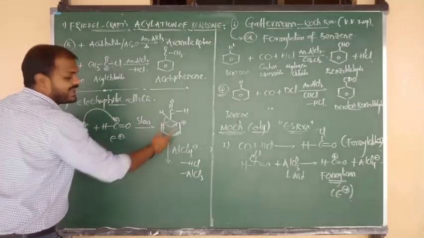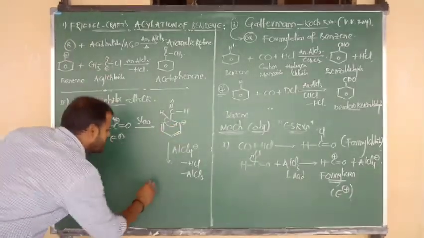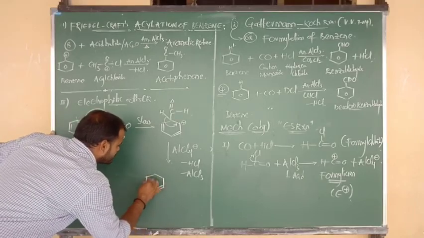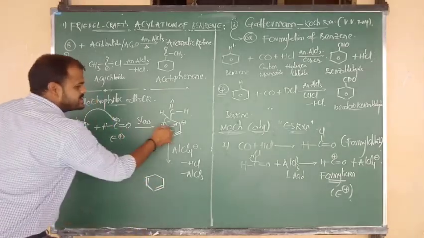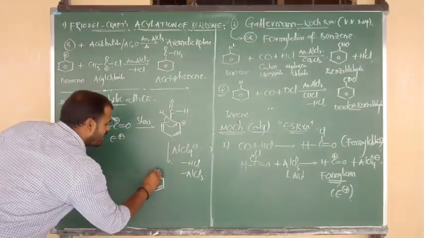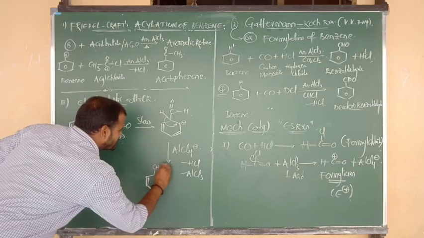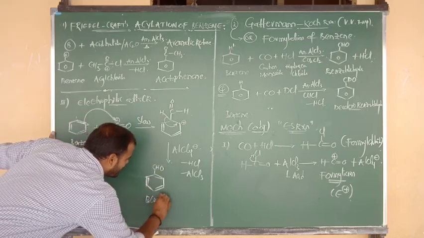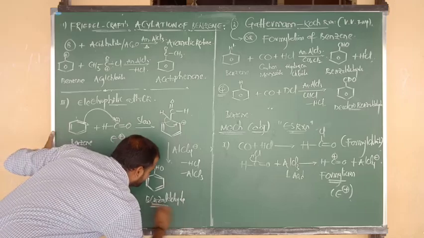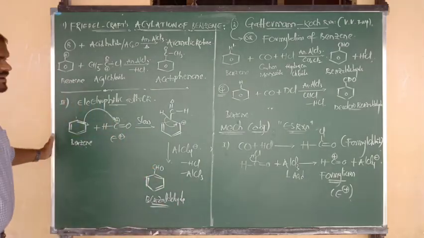Yes, this bond is moving inside. So now inside how many bonds will be there? 3 bonds will be there. These 2 bonds are old, and this is the new bond forming here. On top, C double bond O H, and also we can say CHO. This is your final product. The final product name is called what, beta? Benzaldehyde. I hope you understand.